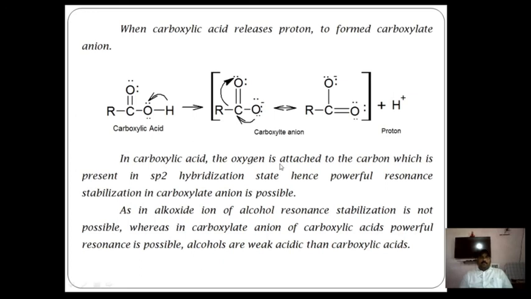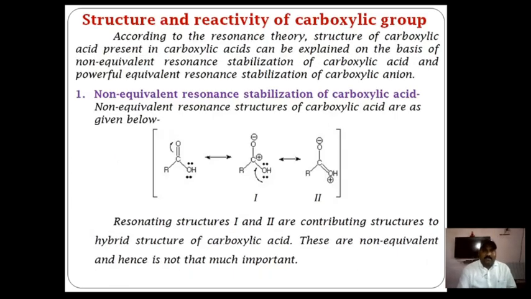Okay, that means as compared to the alkoxide and carboxylate anion, in the alkoxide ion of alcohol resonance stabilization is not possible, whereas in the carboxylate anion of carboxylic acid powerful resonance stabilization is possible. Hence alcohols are weaker acids than carboxylic acids. Okay, isn't it? So this is the most important, basic and important part of carboxylic acid.